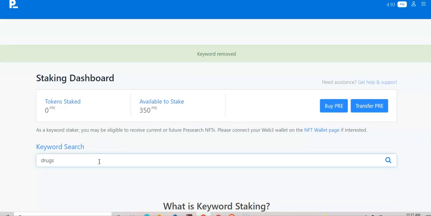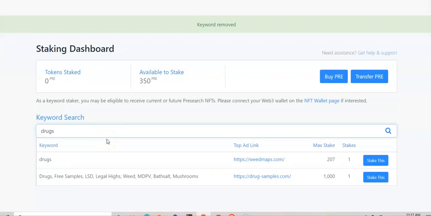So let's see what happens when we type in drugs. The max stake is 207, and WeedMaps is actually running this. I might do something about drug testing. I have a good affiliate program for drug testing. So the company running this is weedmaps.com.